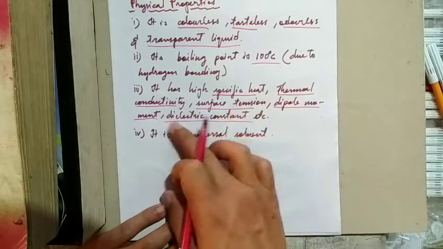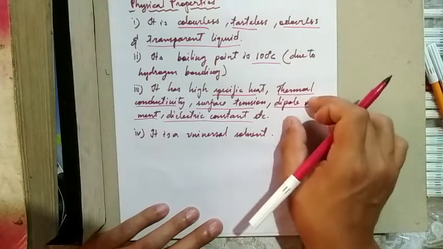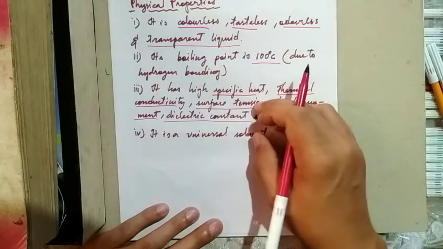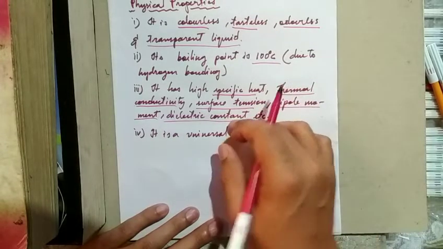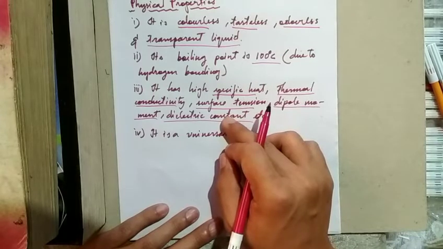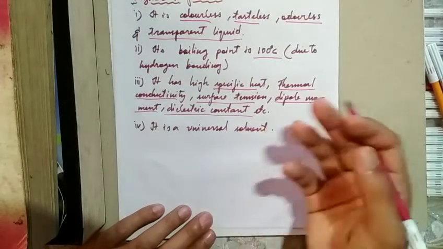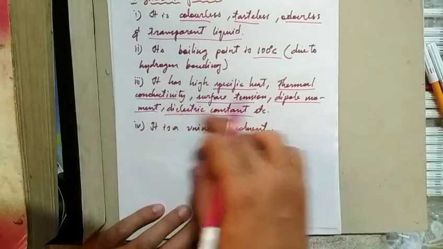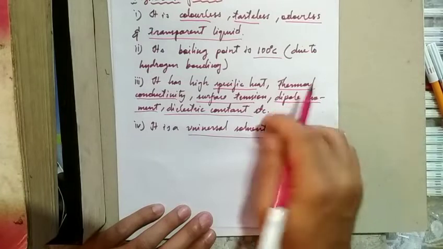The dipole moment measures the polarity of a molecule. So water is a polar molecule. The dielectric constant measures the polarity. The more polar a molecule is, the higher the dielectric constant. It is a universal solvent.